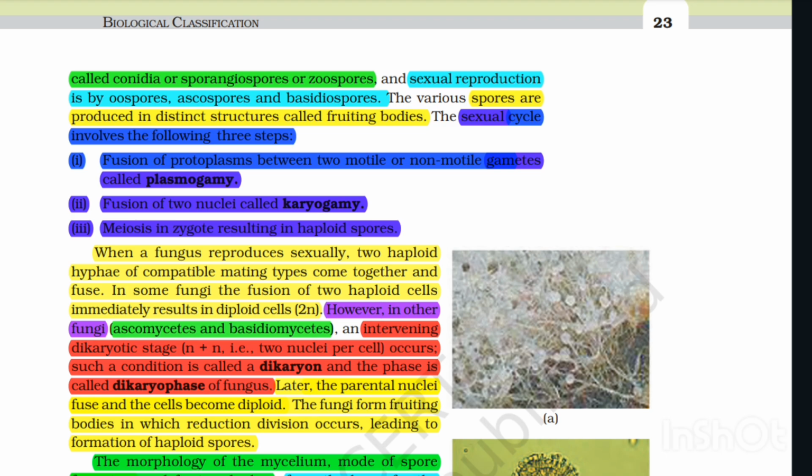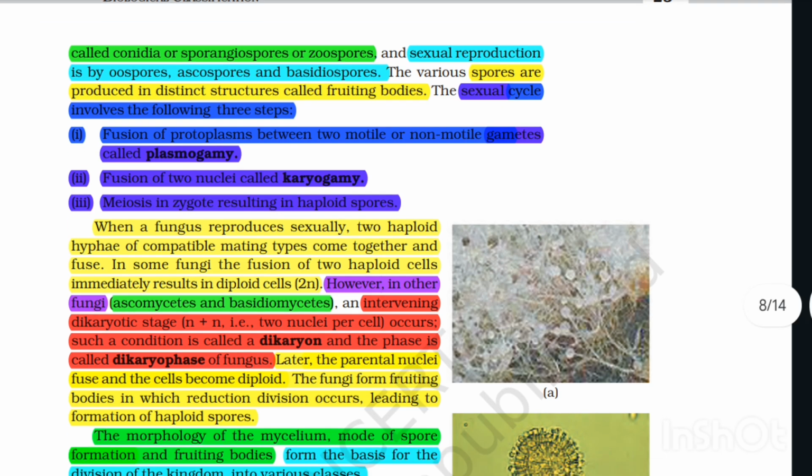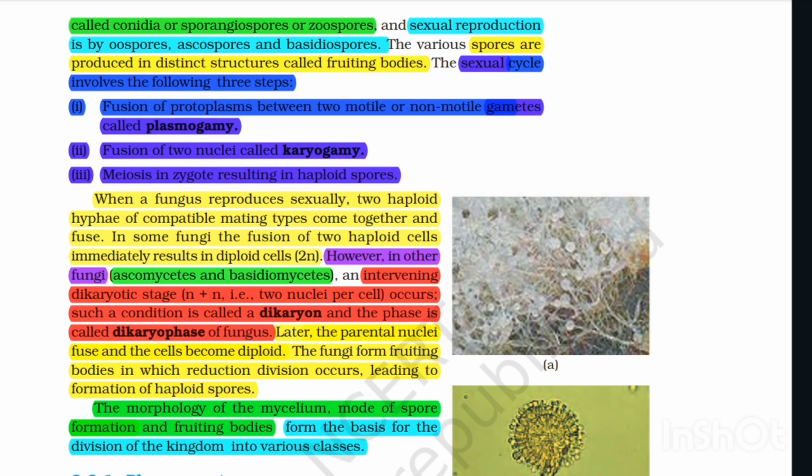When a fungus reproduces sexually, two haploid hyphae of compatible mating types come together and fuse. In some fungi, the fusion of two haploid cells immediately results in a diploid cell, 2n. However, in other fungi, Ascomycetes and Basidiomycetes, an intervening dikaryotic stage (n plus n) occurs, that is, two nuclei per cell.